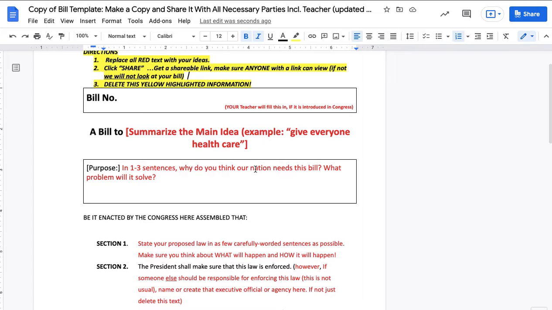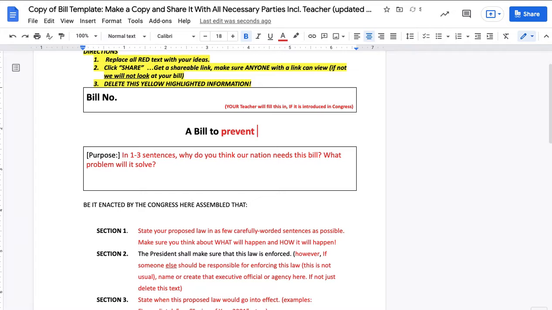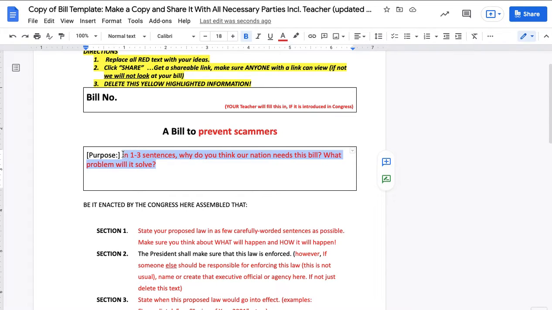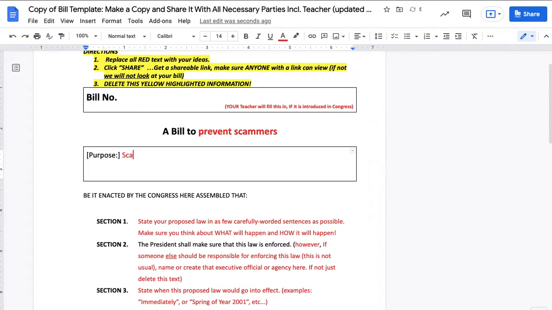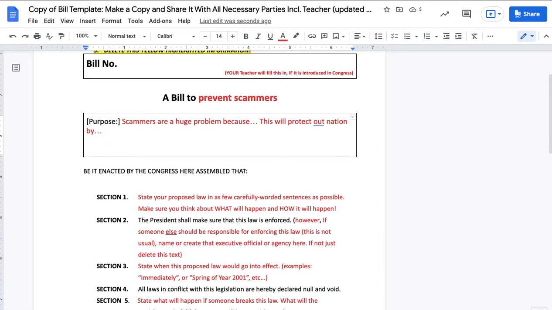So the first thing we want to do is give this bill a title. A bill to prevent scammers. In 1 to 3 sentences, why do you think our nation needs this bill? What problem will it solve? Scammers are a huge problem because, and you write your answers like, this will protect our nation by whatever you're going to say, 2 to 3 sentences. Why are you doing this bill?